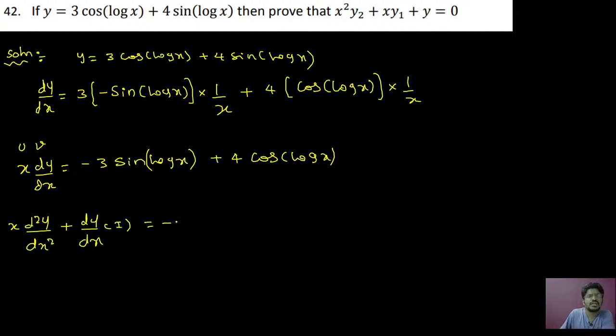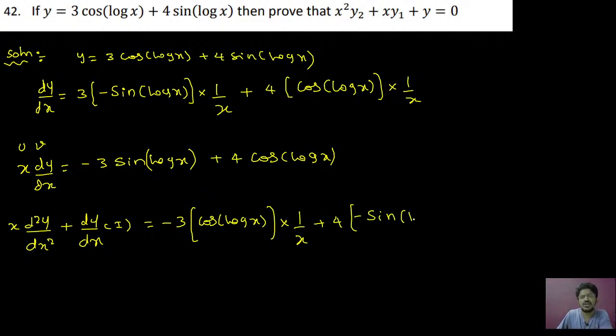Write minus 3 as it is, differentiation of sine is cos of log x, multiplied with differentiation of log x, which is 1 by x, plus 4 times differentiation of cos, which is minus sine of log x, into differentiation of log x, which is 1 by x.